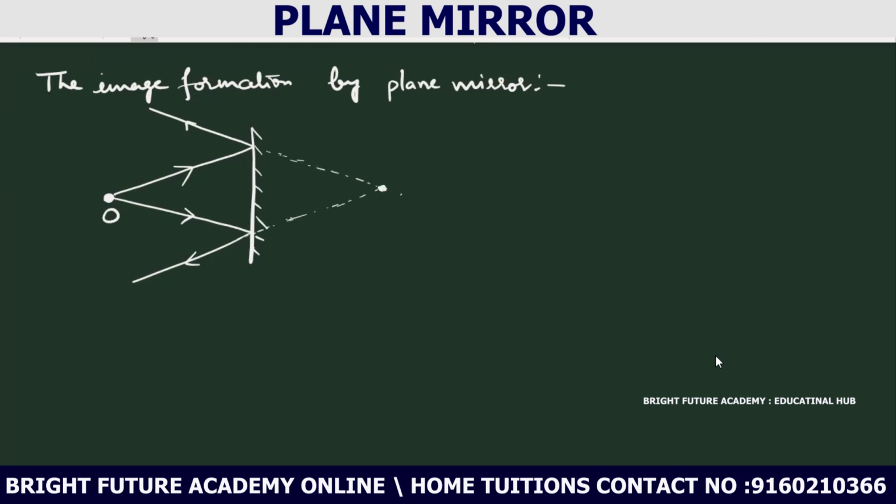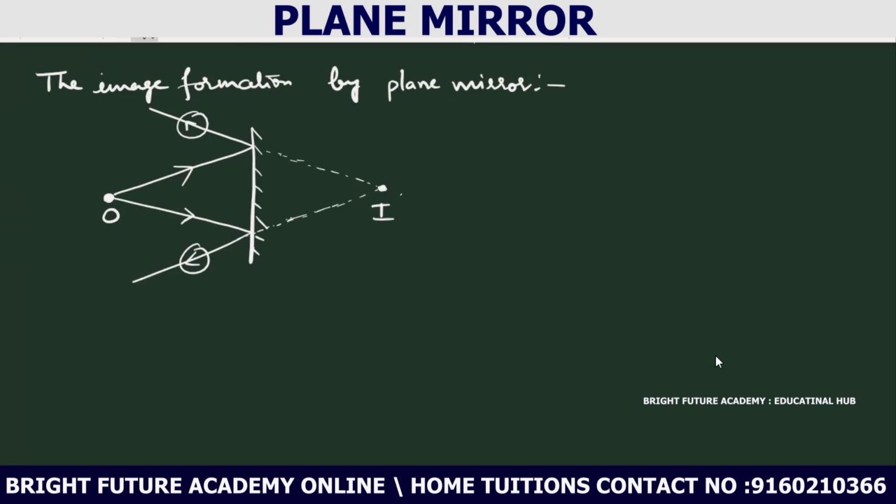That is the image of this object. This is the image. Now these two light rays, how are they appearing? They are appearing such that they are coming from this point.